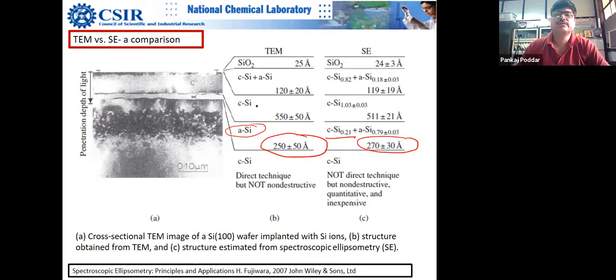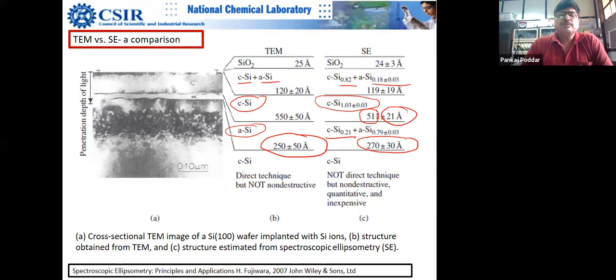And again, this tells you that this is crystalline, and gives better information. Here also, it tells you that it is crystalline plus amorphous, and tells you the ratio, which is more accurate information. Similarly for the top layer, silicon oxide. So I think this answers many of your questions, I believe.